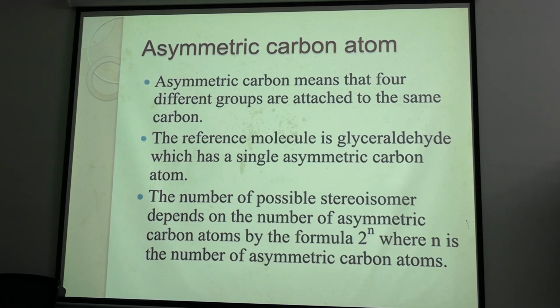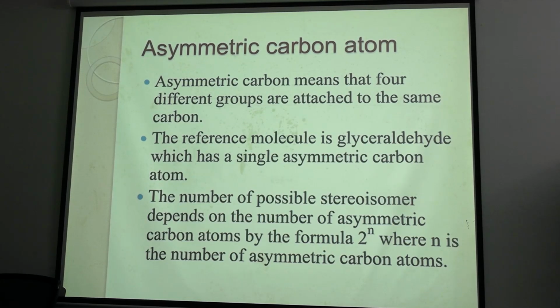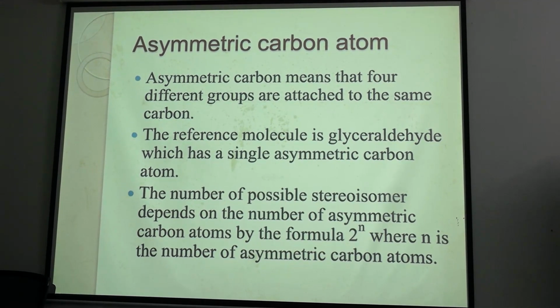So in the case of glucose, how many chiral atoms are there? 4. And the rule is known as Van 't Hoff's rule: the total number of isomers is 2 to the power n, where n is the number of chiral carbons. So for glucose, how many isomers will there be?